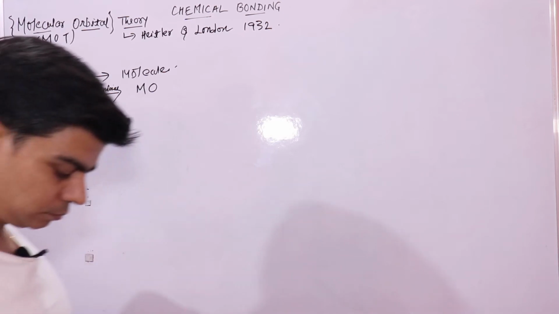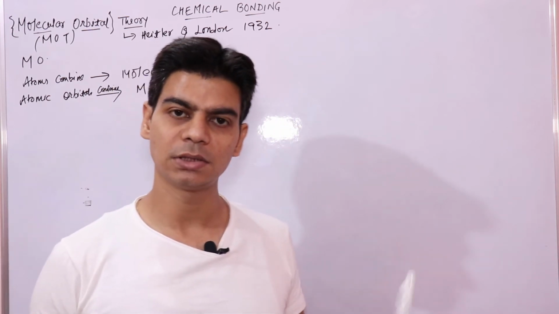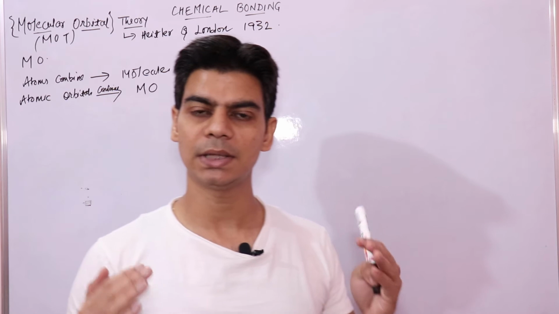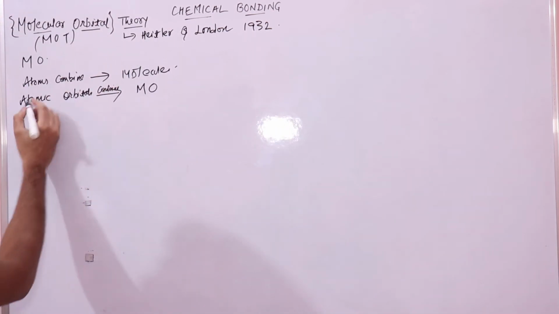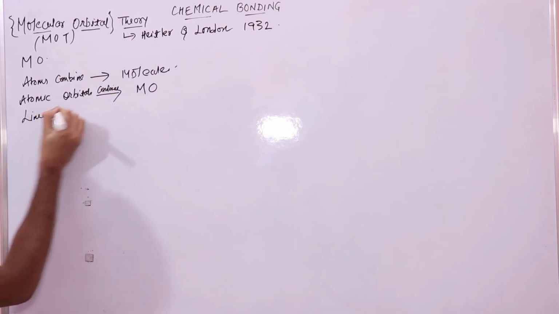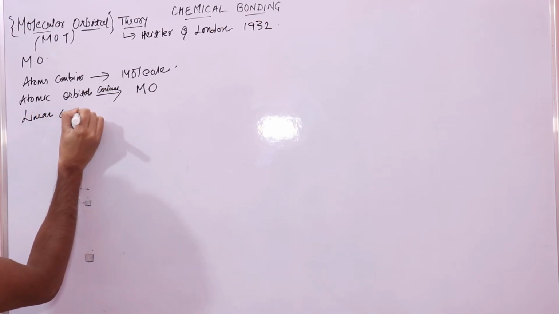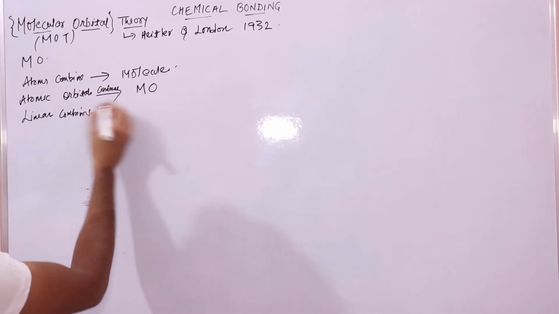And the way of building up molecular orbitals from atomic orbitals is known as linear combination of atomic orbitals. This is important, you need to remember this. Linear combination of atomic orbitals is an important term associated with molecular orbital theory.